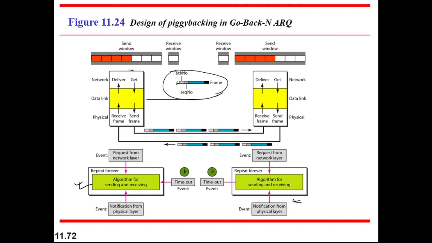Here the sender needs to send the sequence number as well as the acknowledgement number. The receiver also sends the receiving window number, that is the RN number, as well as the acknowledgement number. These two things must be attached with the frame, and that is called piggybacking.